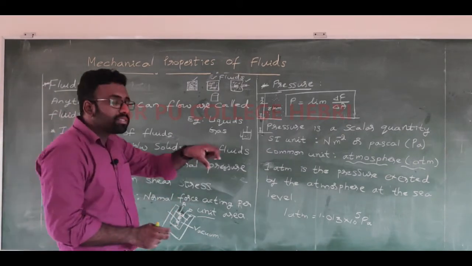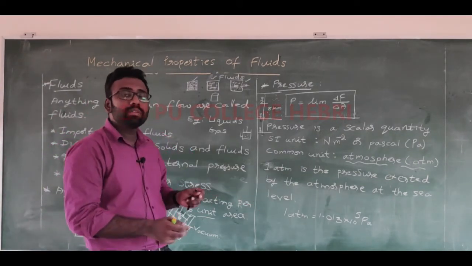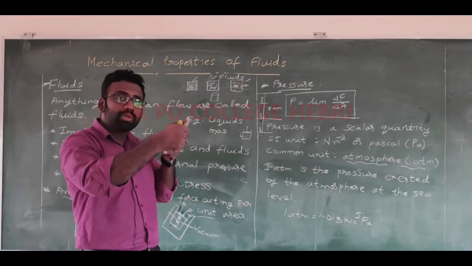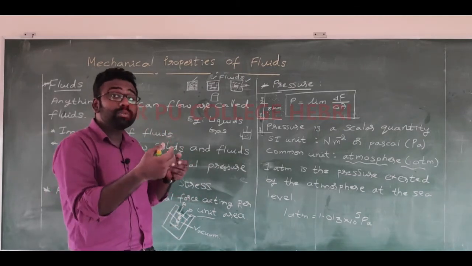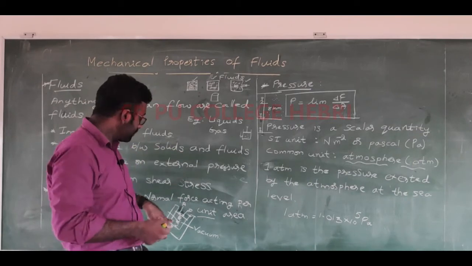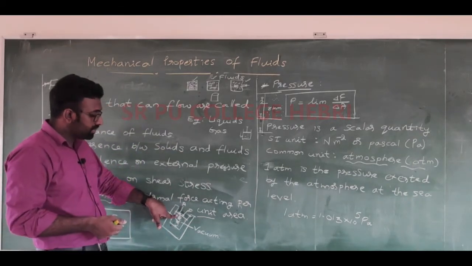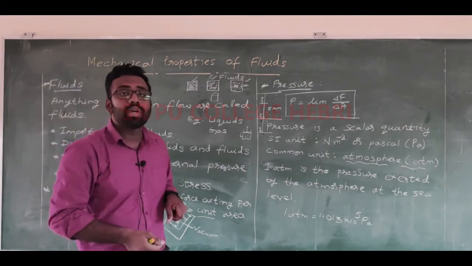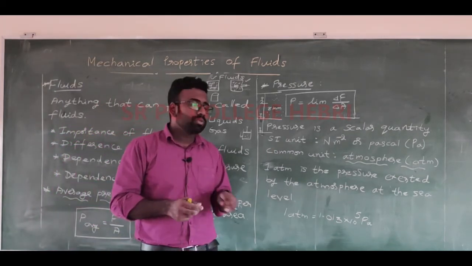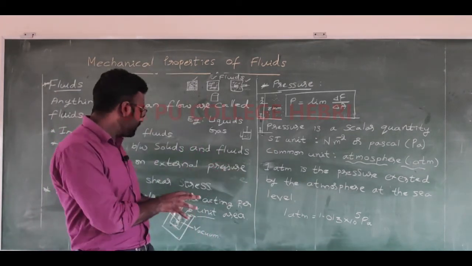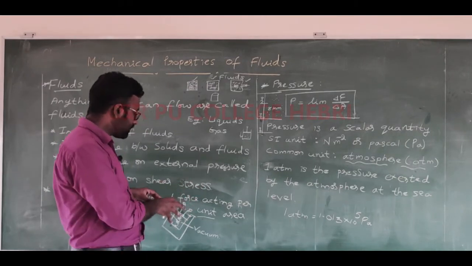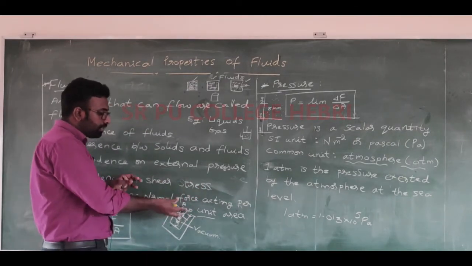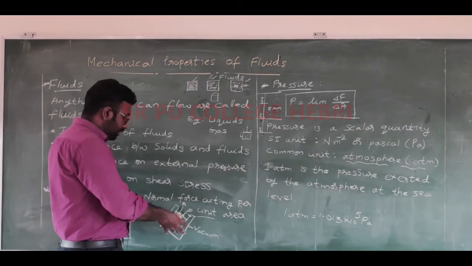Similarly, if I keep it inside the water, then the water is going to apply some force on this one. Then it is going to get compressed again, and we can measure the value of it. So this can be an instrument which will be used to measure the pressure.